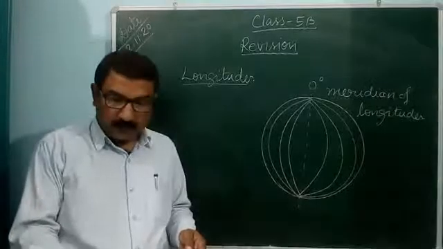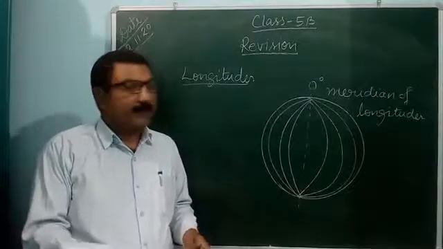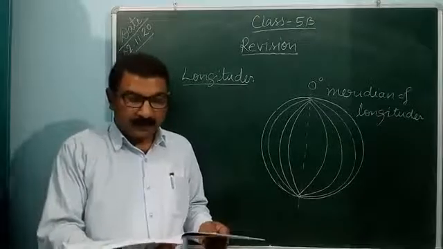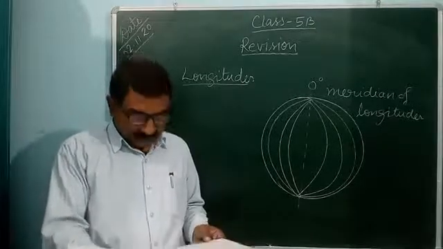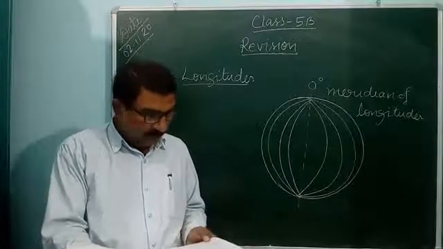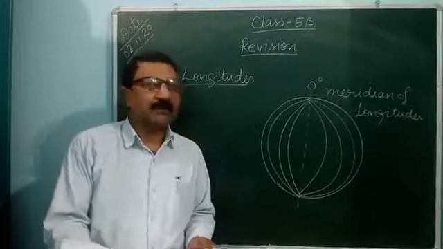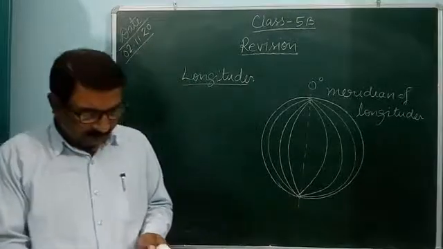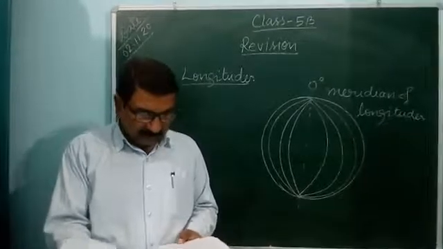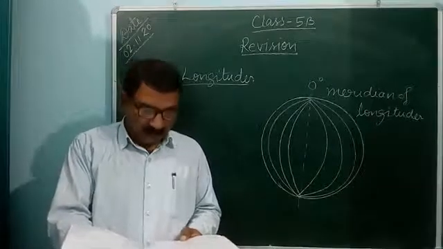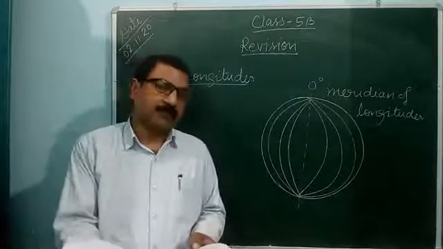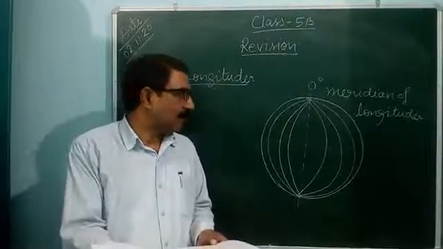So you can see, as it is found, there are gaps of 1 degree. The line which passes through Greenwich near London, because Greenwich is the place name, near London in Britain, or the United Kingdom, is called the prime meridian. It is the line of 0 degree longitude from which east-west distance is measured. Means east-west distance is measured.